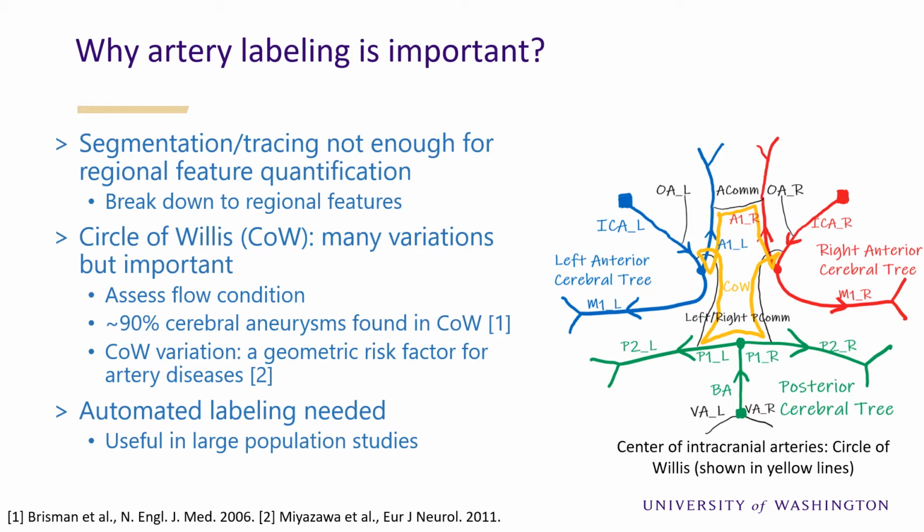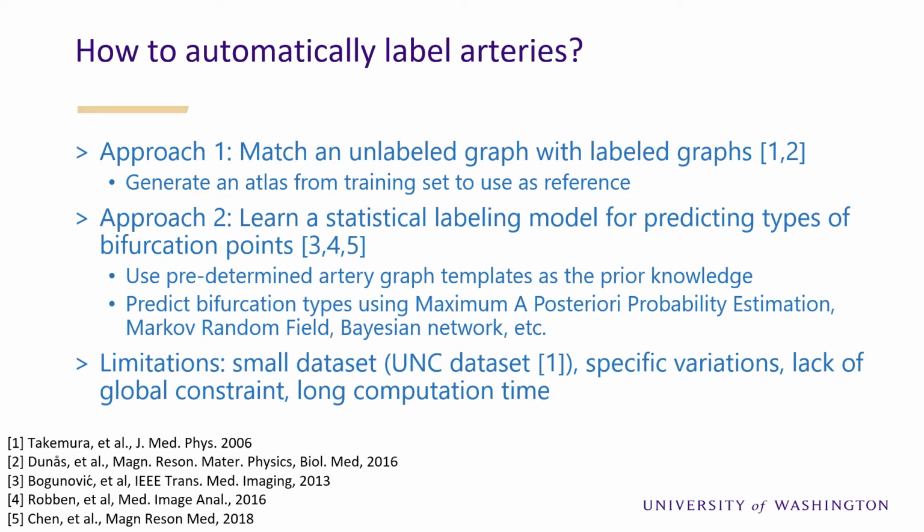Considering the manual labeling is not feasible, especially for medical research on large population studies, an automated labeling method is critically needed. Previous methods in solving intracranial artery labeling can be summarized into two approaches. First is to generate an atlas from training sets that match with the unlabeled graph. The second uses statistical methods to estimate the probability of each type of bifurcation point in the intracranial artery network, then to label the arteries based on bifurcations.